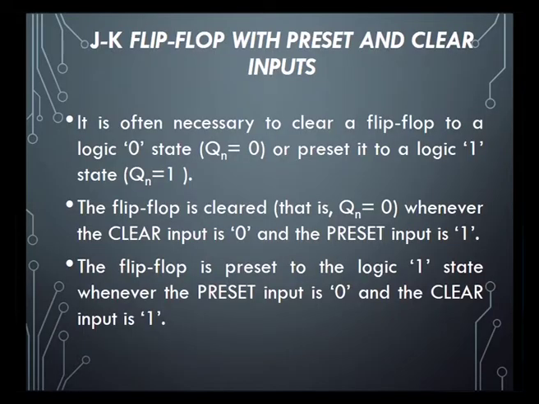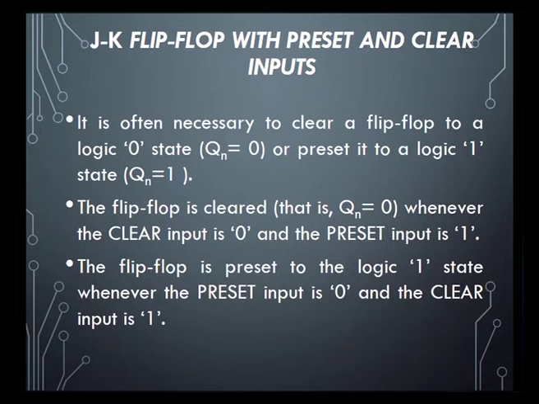By giving inputs to the clear, we get the logic 0 output, and by giving input to the preset input, we will get the logic 1 state. The flip flop is clear, that is Q1 is equal to 0, whenever the clear input is 0 and the preset input is 1. This is an important condition. Whenever clear is 0, we need to get Q1 equal to 0, the clear input has to be 0 and the preset input has to be 1.